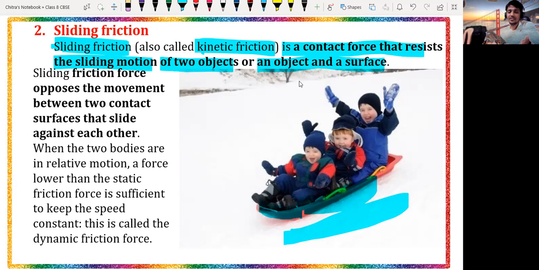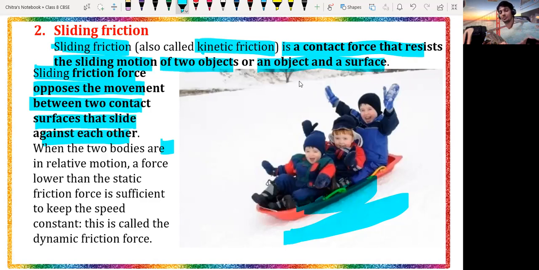The sliding friction force opposes the movement between the two contact surfaces that slide against each other. That force acts when two different objects are in contact with each other.